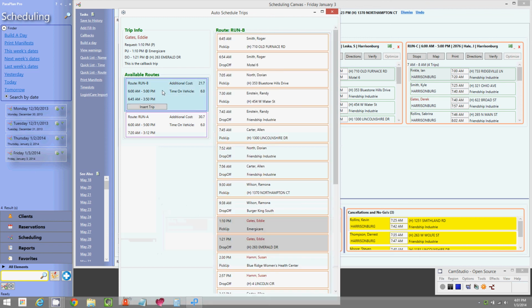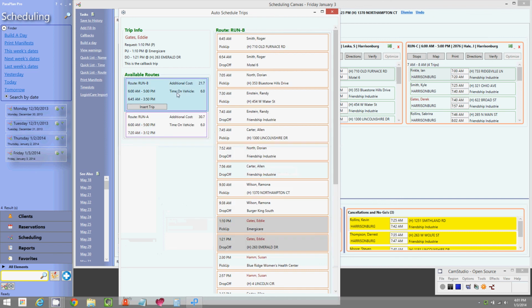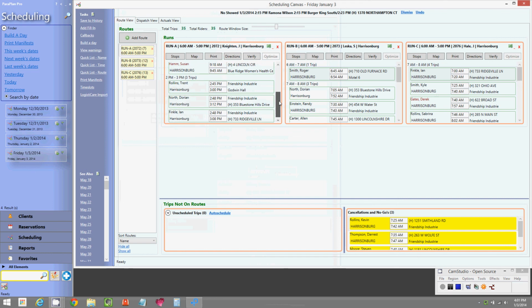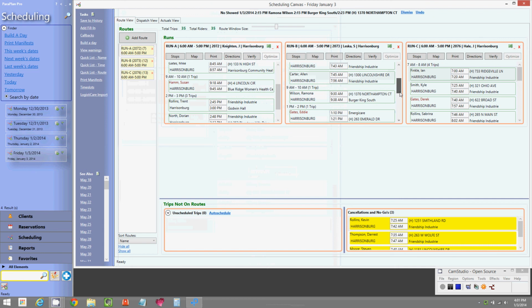So if you select run B, it will show you that actual route and where that trip fits. It's in gray. Or you can look at run A and it will tell you where it fits in that one. So I'm going to go ahead and add it to run B and say insert trip. And now Eddie is on run B. There he is.